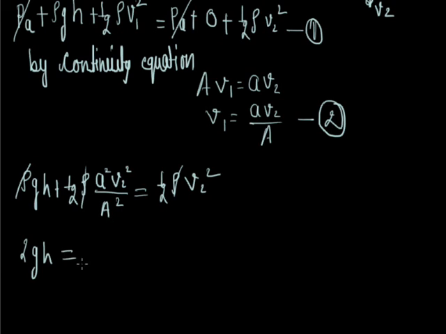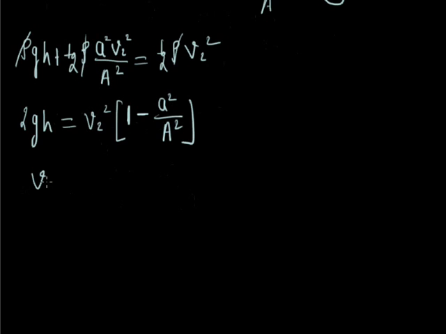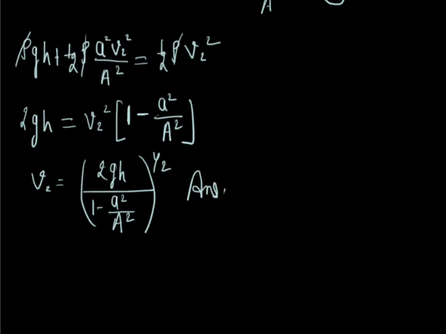2gh equals v2 square, common, times 1 minus a square upon capital A square. Okay, by taking 2 out, 2 will multiply with this 2gh, and v2 square, then 1 minus a square upon capital A square. So here we can write v2 equals root of 2gh upon 1 minus a square upon A square. It is the velocity of water just after opening the tap. So it is our first answer.